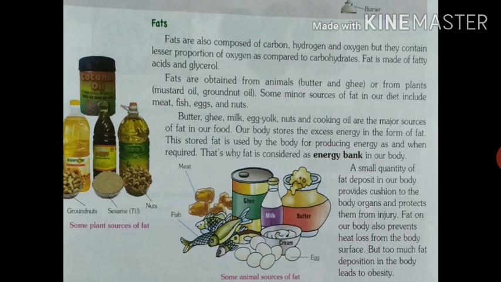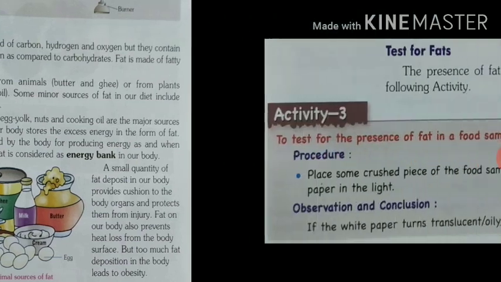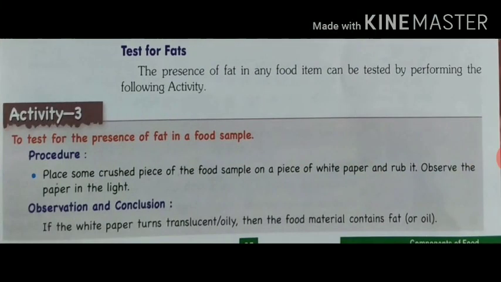Now let's see the test for fat. The presence of fat in any food item can be tested by performing the following activity. So place some crushed pieces of food sample on a piece of white paper and rub it. Observe the paper in the light.